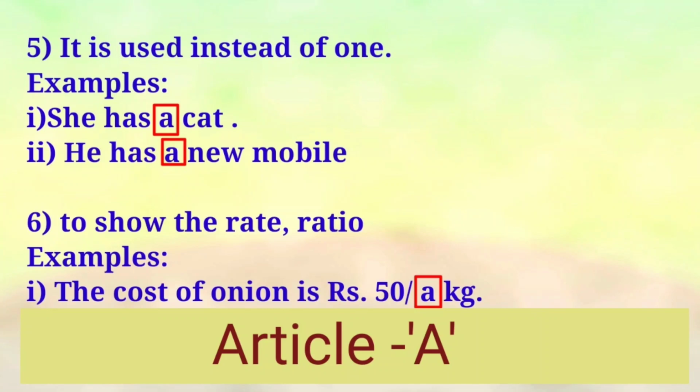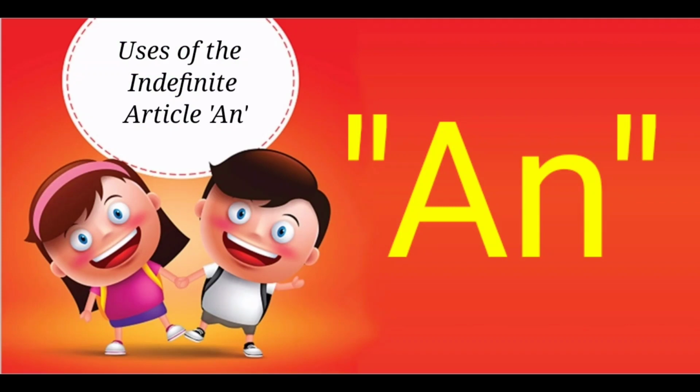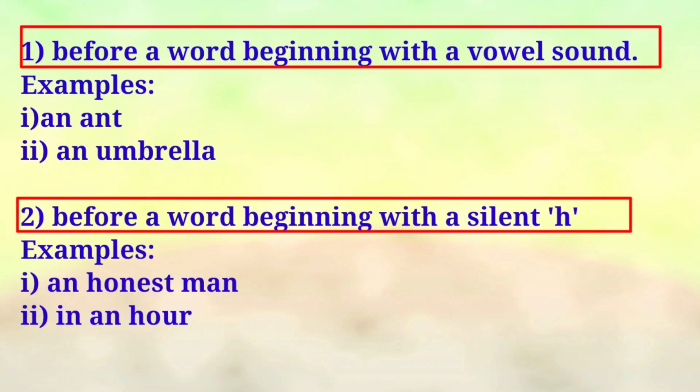Now we are going to learn about the uses of the indefinite article an. For the first point, before a word beginning with a vowel sound. First tell me, what are the sounds that come under a vowel? Yes, A, E, I, O, U are vowels. So these are the vowel sounds. So if the word begins with a vowel sound, you have to use the article an.